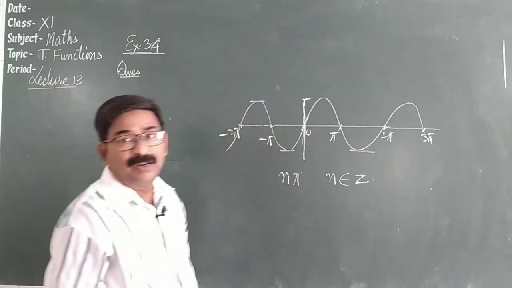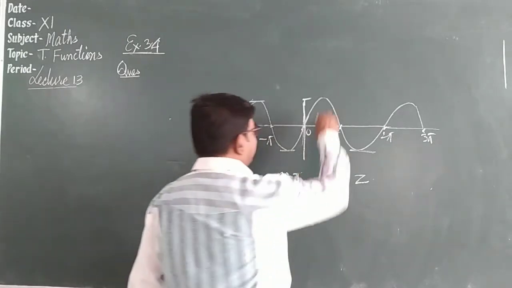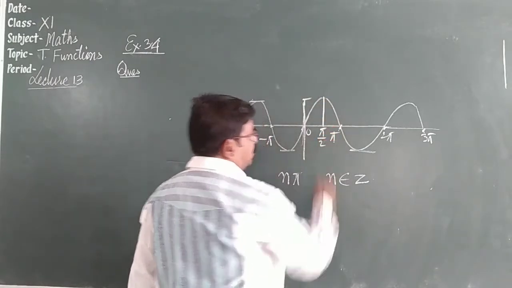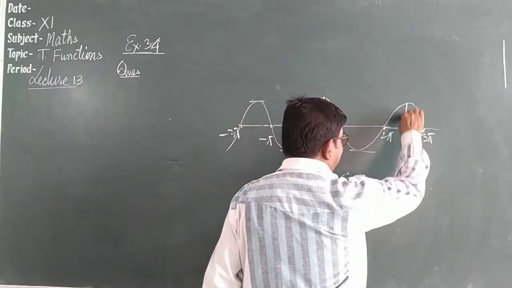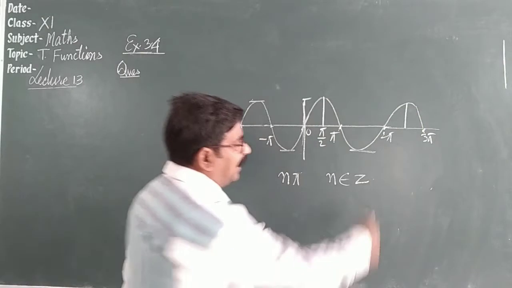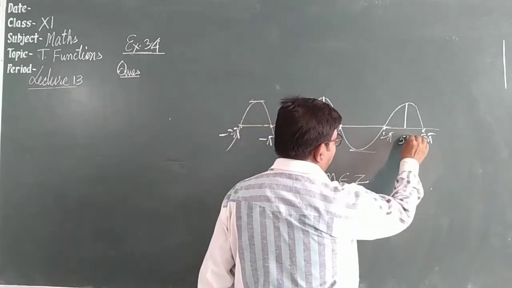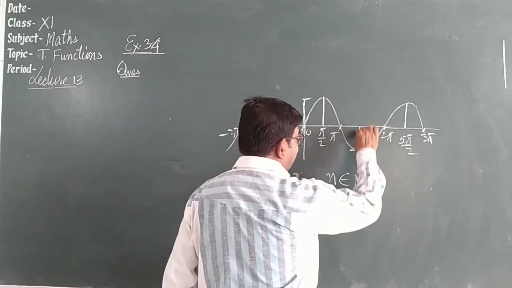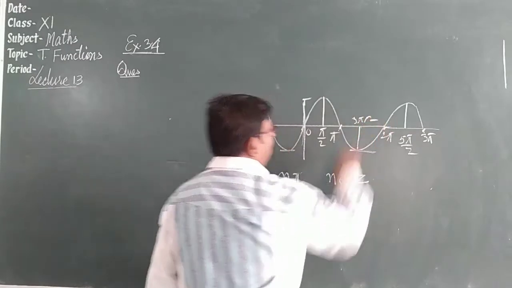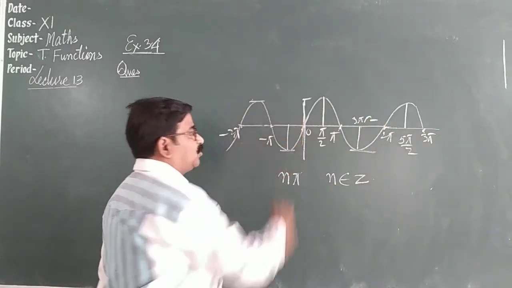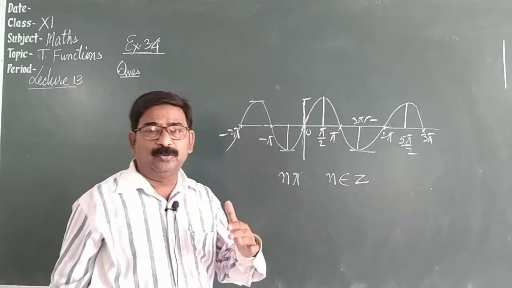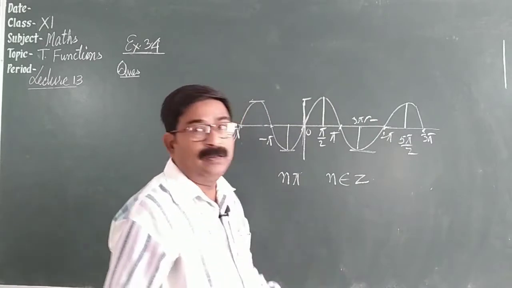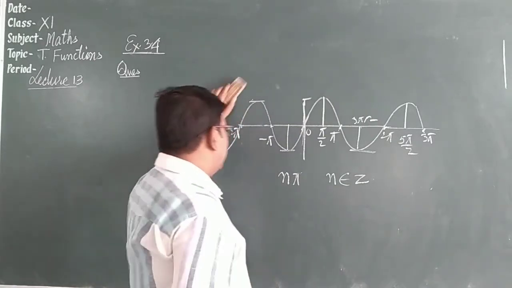Means this is called general value. Similarly, at pi by 2 it is 1, here you can see where it is 1, after 2 pi this is 5 pi by 2, it is 1. For minus 1 you can see this is 3 pi by 2, here it is minus 1. So every value is repeating again in time, so this kind of values are known as general value.